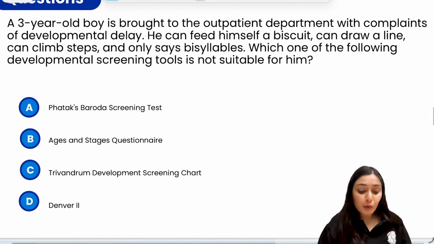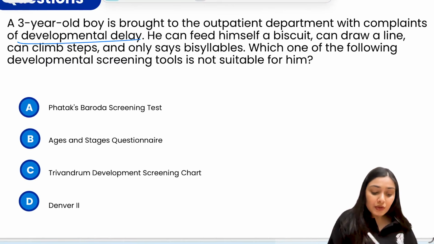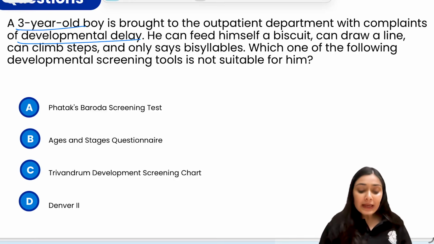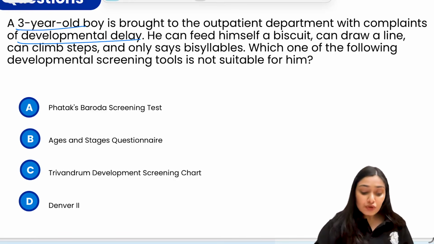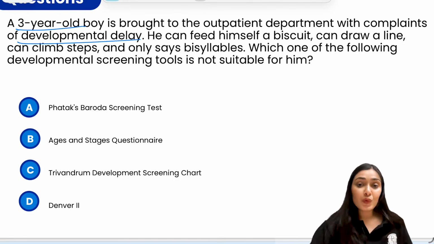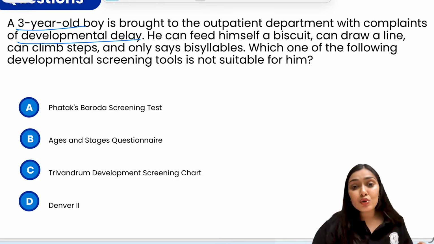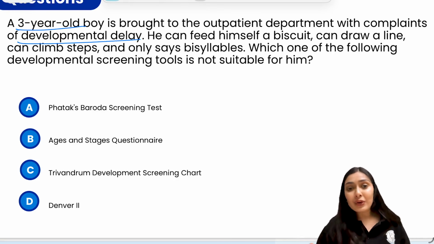We have a 3-year-old boy who's brought to the outpatient department with the complaint of developmental delay. He can feed himself a biscuit, can draw a line, can climb steps, but only says bisyllables. Which one of the following developmental screening tools is not suitable for him? Whenever we talk about these developmental assessment kits, what is important for you to know is the age group targets for which these tests are designed. That's what the examiner is trying to test.